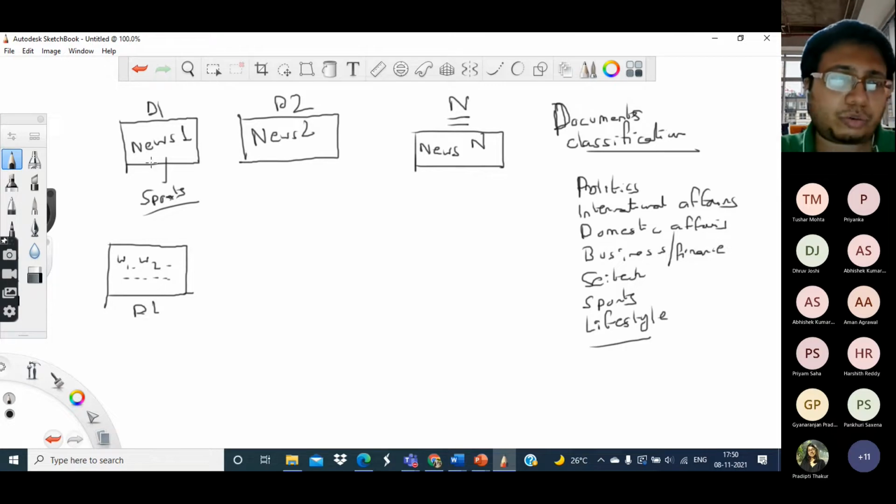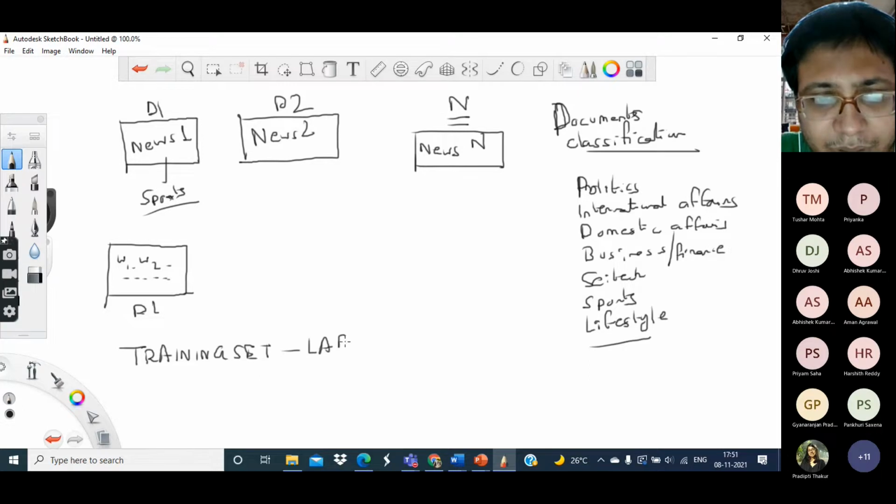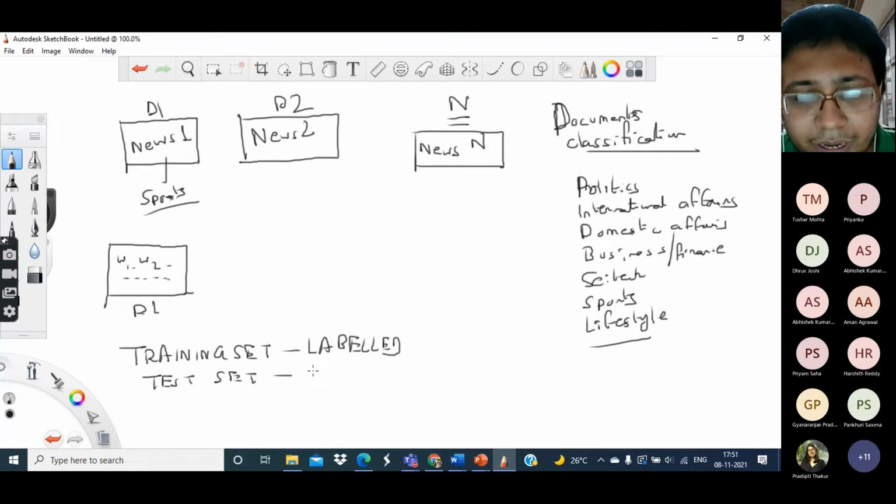Normally in machine learning, I have a training set which is labeled, and then I have a test set. The test set is unlabeled, and the labels have to be predicted.